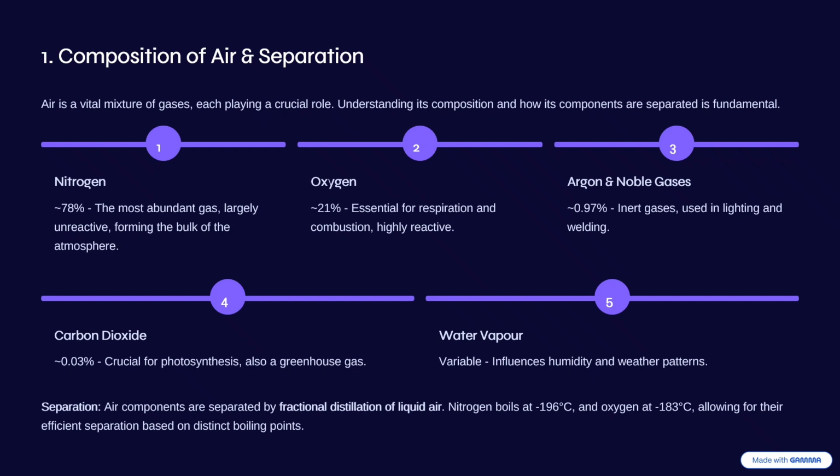The composition of each gas in air varies from one gas to another. Nitrogen is usually 78%, and is the most abundant gas, which is largely unreactive. Its uses include making nitrogenous fertilizers, and it is used in the manufacture of ammonia during the Haber process, and so on.